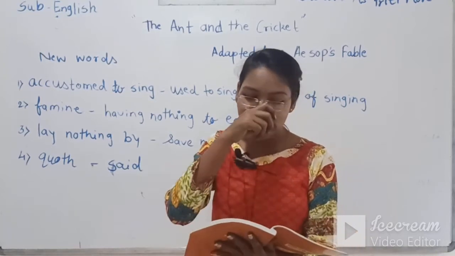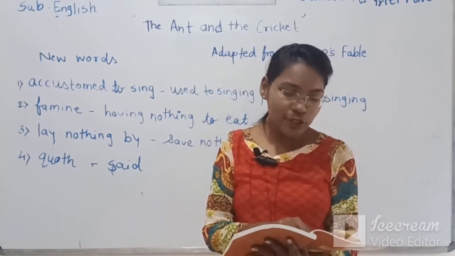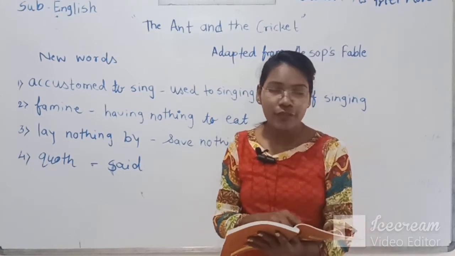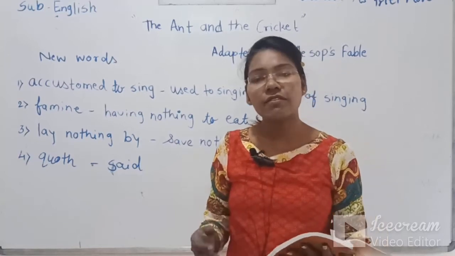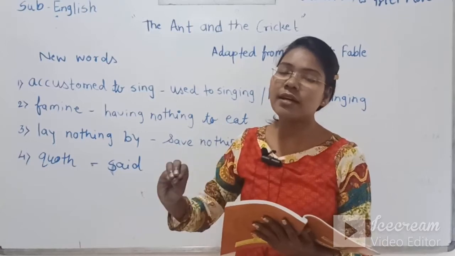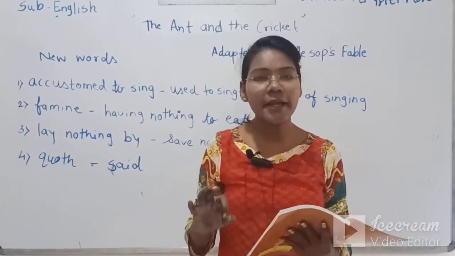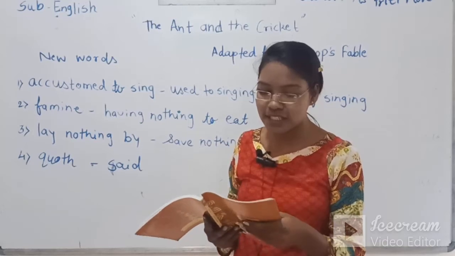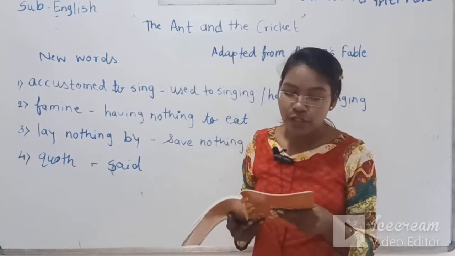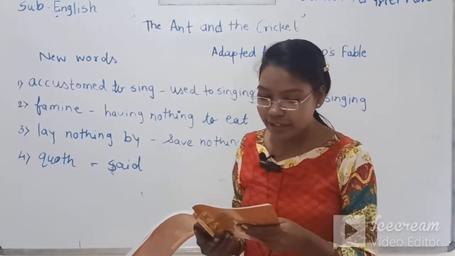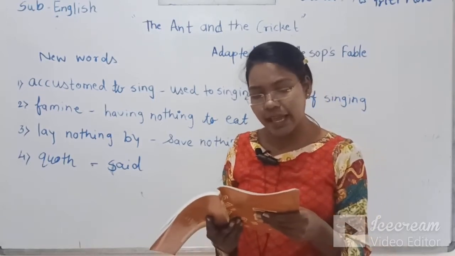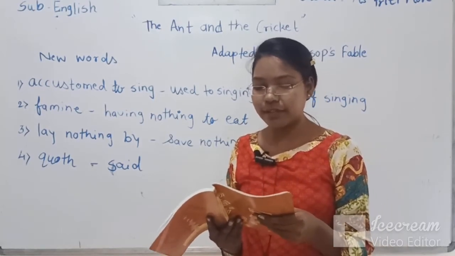So the cricket was saying, my heart was so light that I sang day and night. The weather was very warm, and at that time also I was just singing songs, because the cricket likes to sing only, for all nature looked gay. Now the ant says to the cricket, you sang, sir, you sing. Go then, says the ant, and dance the winter away.